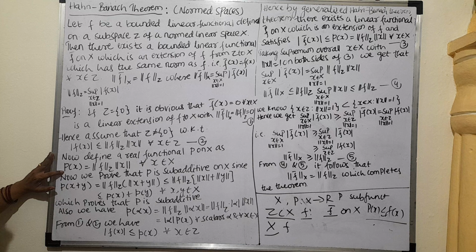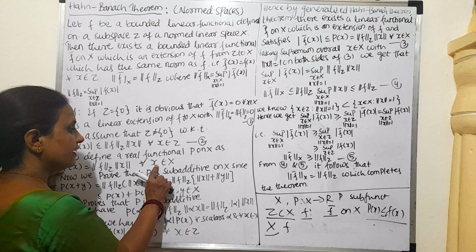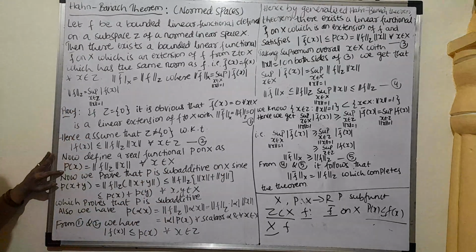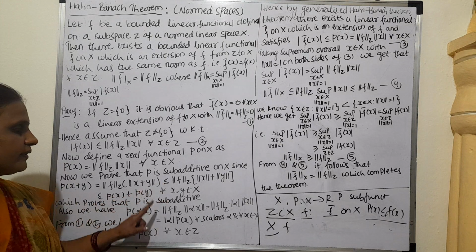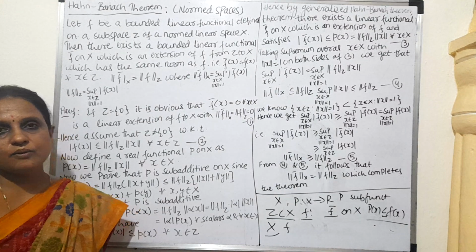Here P is defined on X, therefore every x belongs to X. So we prove that this P of x is a sublinear functional. Sublinear means we have to prove two properties. One is subadditive, another one is positive homogeneous.